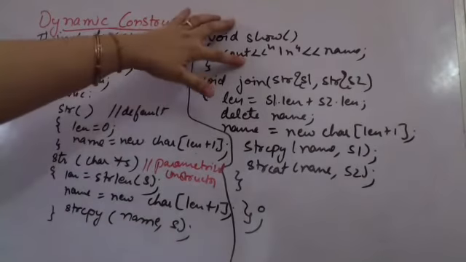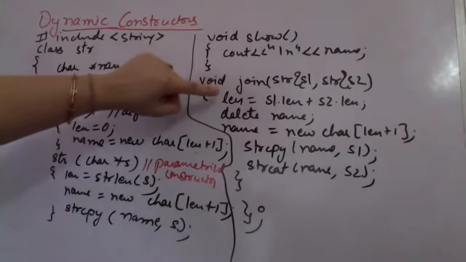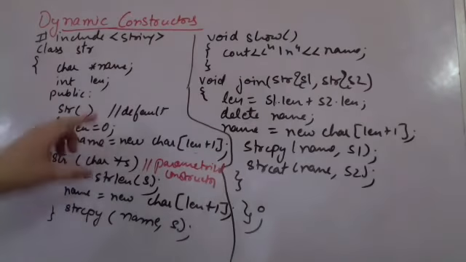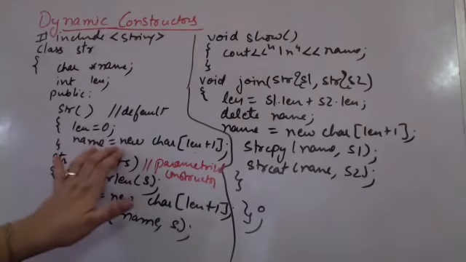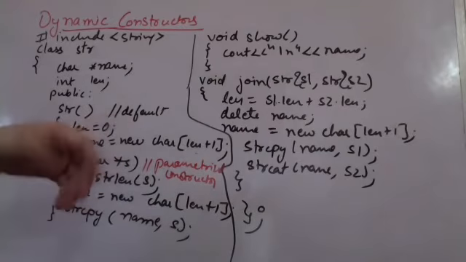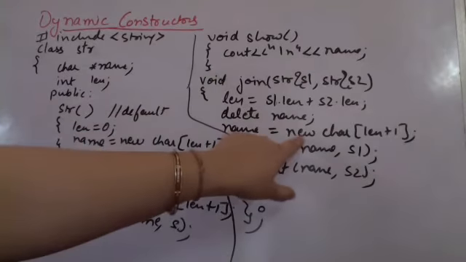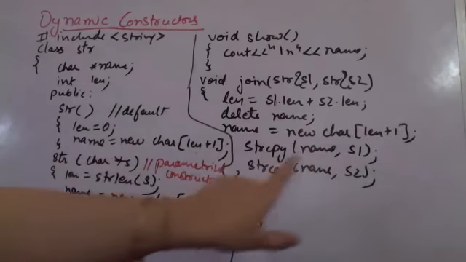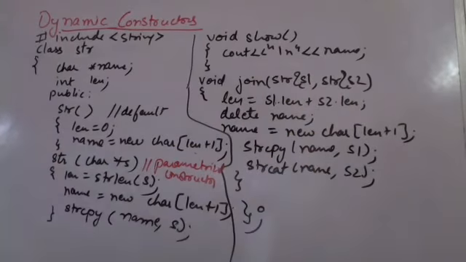If I have to print, I am printing. If I have to join, I recalculate length, delete whatever location was allocated earlier, because whatever was allocated earlier will be one space if the default constructor was called. Whatever space it was, I deallocate that, I reallocate using new of the new length, copy the first string and concatenate the second string. This is what this particular function is doing.